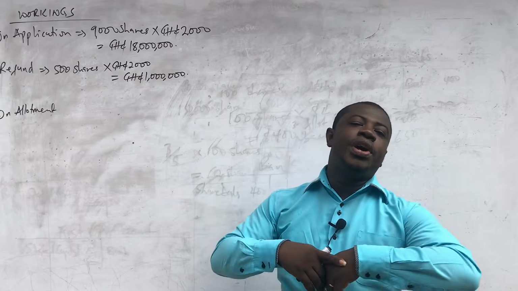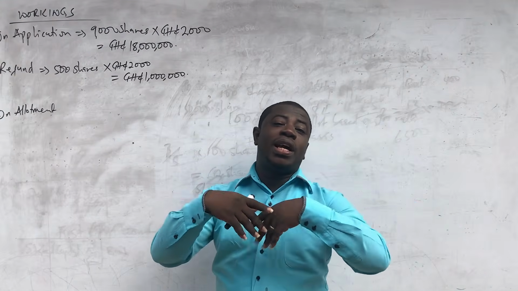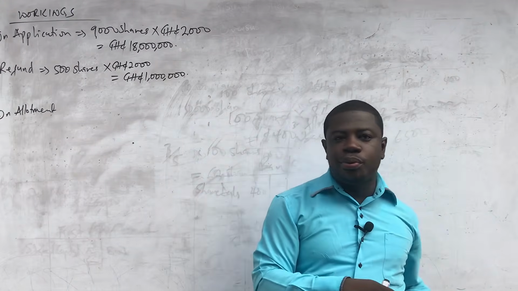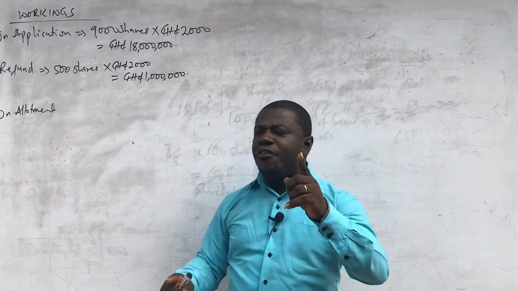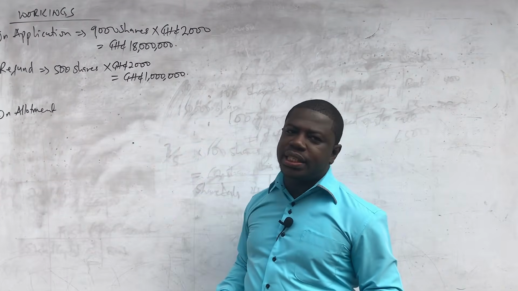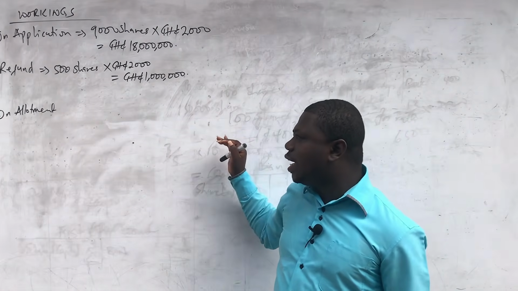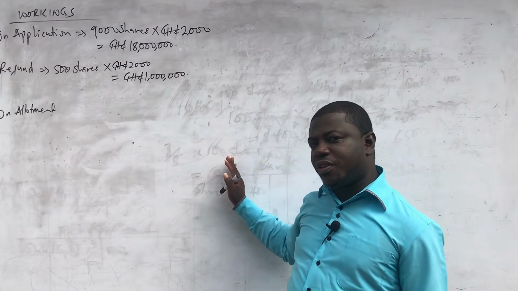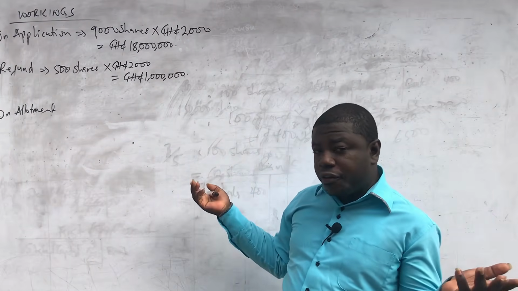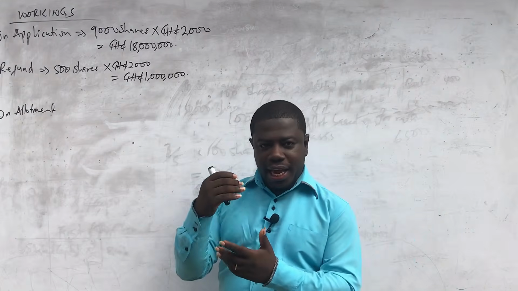Now, even though we are told to accept 1,000 shares in full and then the rest on pro rata, we are not going to break the allotment down into pieces. You could calculate only for the 1,000 and then calculate for the extra 6,500, and fair enough, if you can add them up.